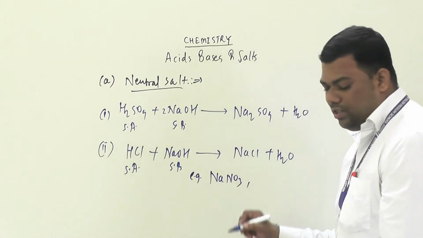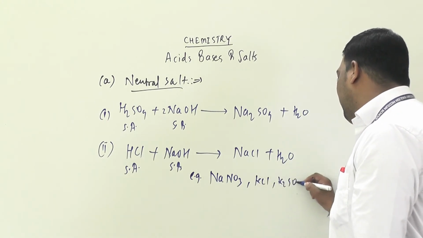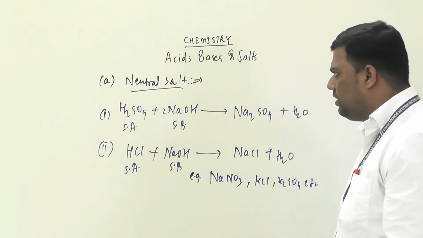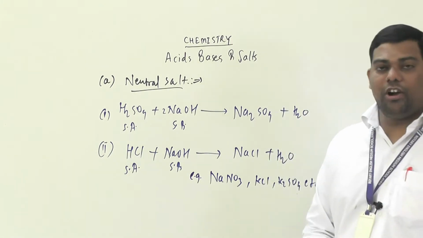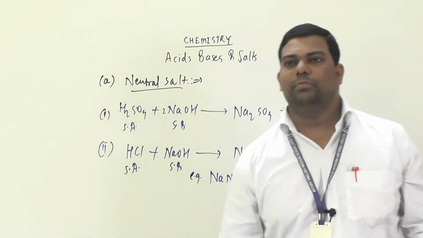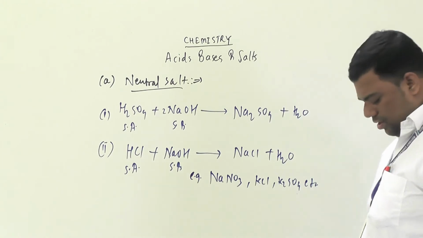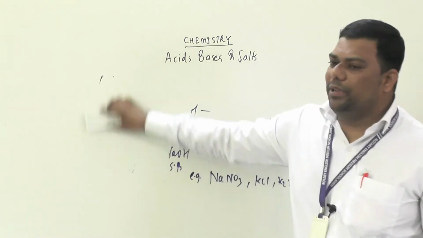NaNO3. Okay. Then your KCl, then K2SO4, etc. Okay, so these are your neutral salts, having pH equal to 7 because these are neutral. We discussed in pH. Okay, so see here, we will discuss small b part.